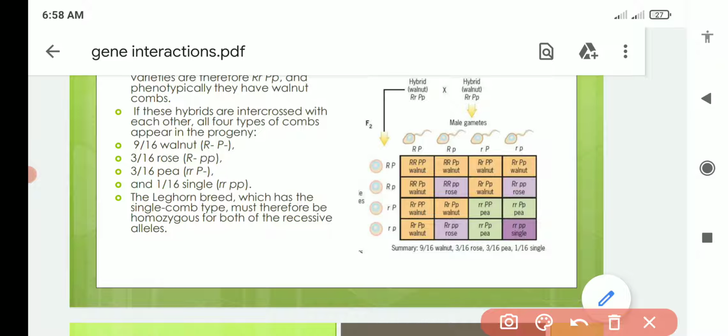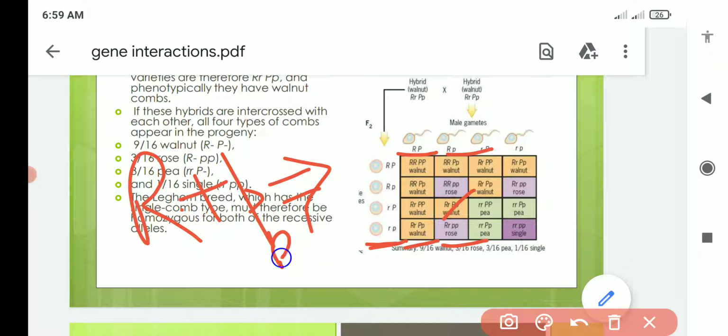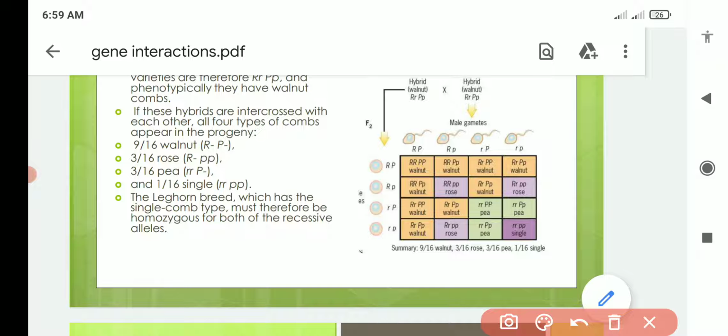So again when we cross this small r small p with this, it will produce walnut type. When this was crossed with this, it will produce rose type, because capital R is present now. This capital R will interact with small p actually, and it resulted in rose type. So it is due to the interaction of the product of R gene and P gene.